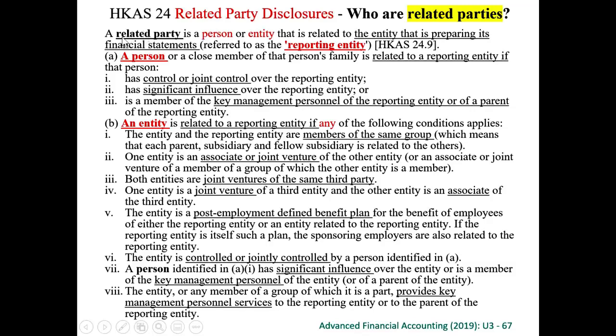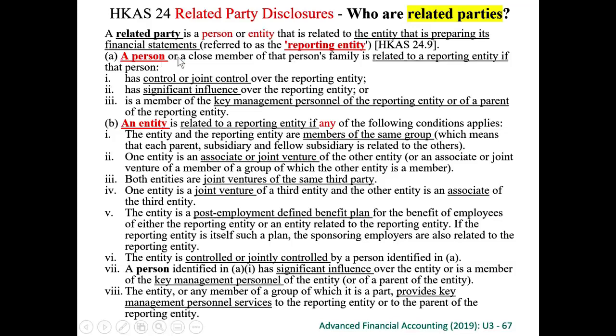So many. So this is the true definition of a related party. So what is a related party? A related party is a person or entity that is related to the entity that is preparing its financial statements. The entity that is preparing the financial statements is the reporting entity. So now we are determining the related parties of this reporting entity. A related party can be a person, and a related party can be an entity.